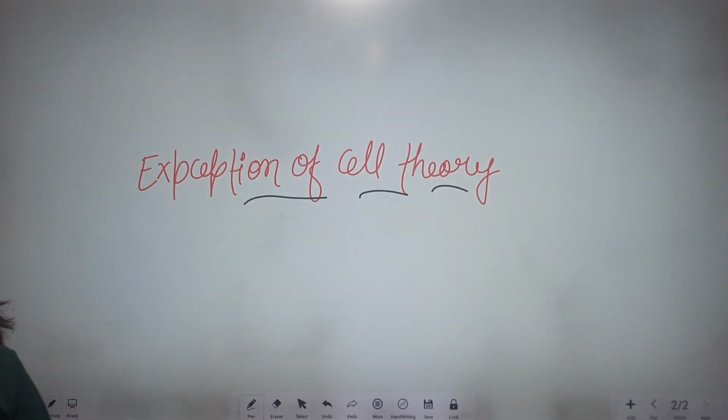Okay, in the previous video we had discussed about the cell theory and about the complete cell theory, who had completed the cell theory. So here is one point, that exception of cell theory. It means those type of organization who do not have the organization of cell, and also they do not follow cell theory. Okay, so there are 5 types.